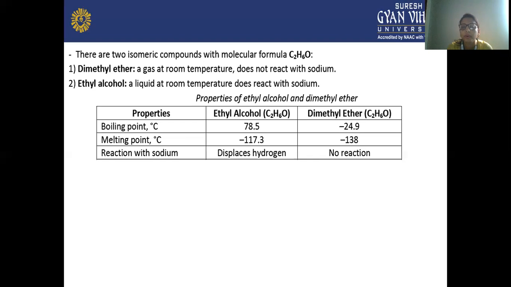The melting point is minus 117.3 for ethanol and minus 138 for dimethyl ether. If ethyl alcohol reacts with sodium, it displaces the hydrogen, but in the case of ether, there will be no reaction.